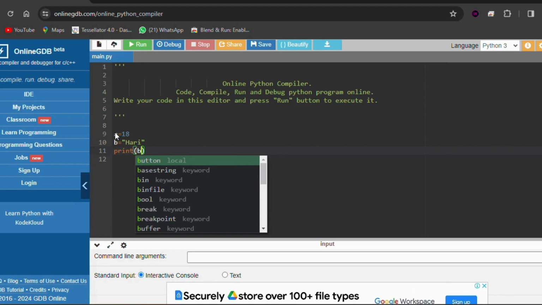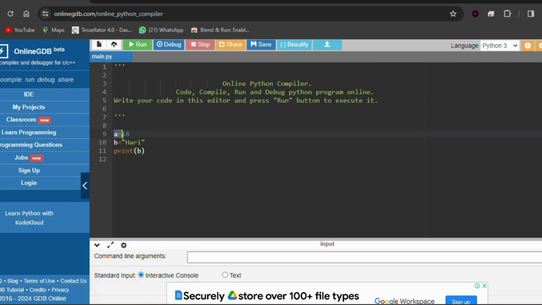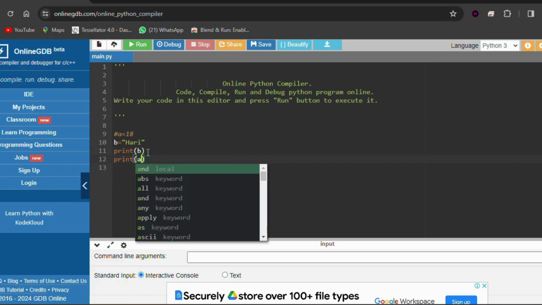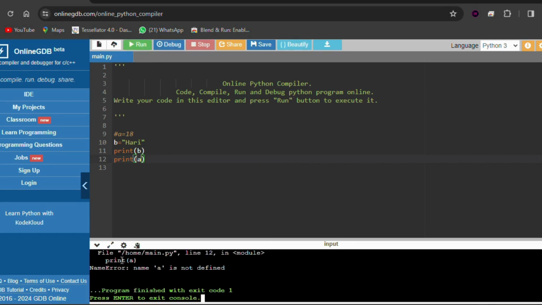A equals 18 is not needed, and it is in only a single line, so we can use a slash to comment it out. Now let's try to print a. What will it show? Actually, a equals 18 is declared, but that is kept in a comment. Okay, single line comment. Let's see the output.